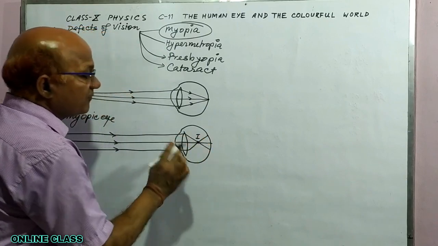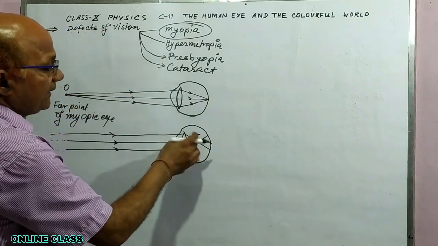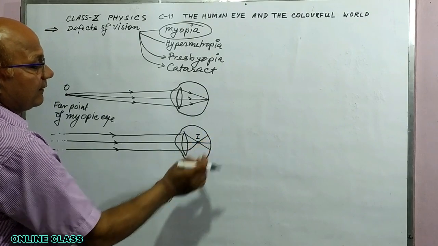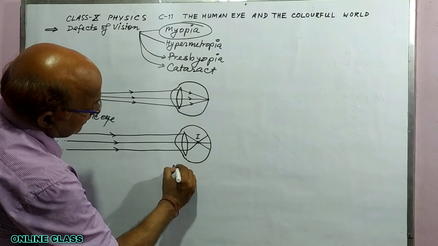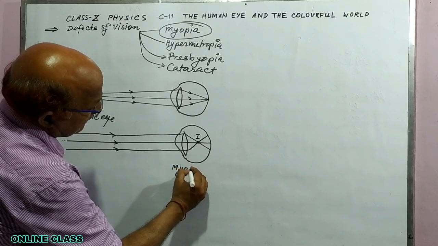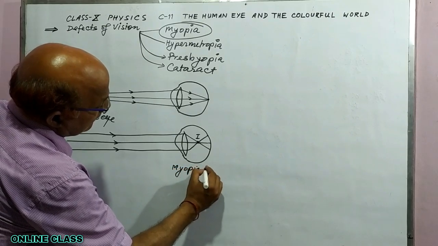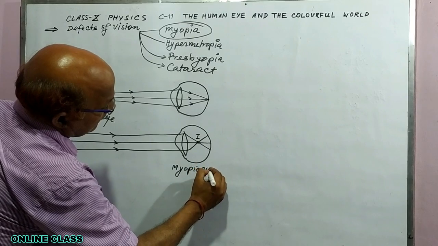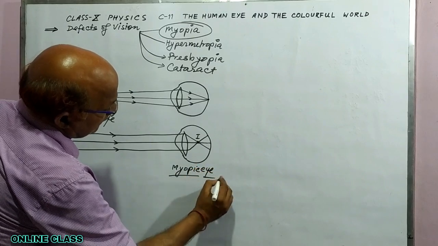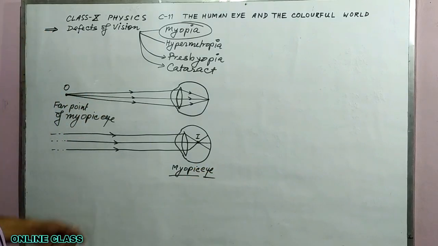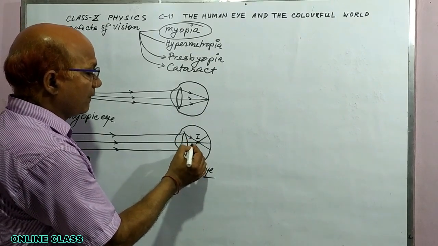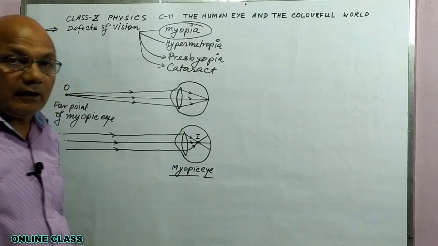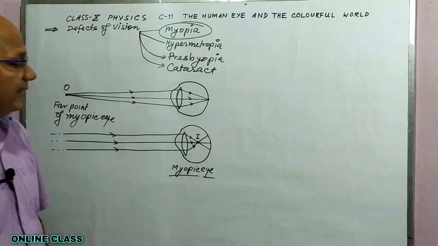So the image is before the retina, or you can say in front of the retina. This is a myopic eye. So let us see how this defect can be corrected.